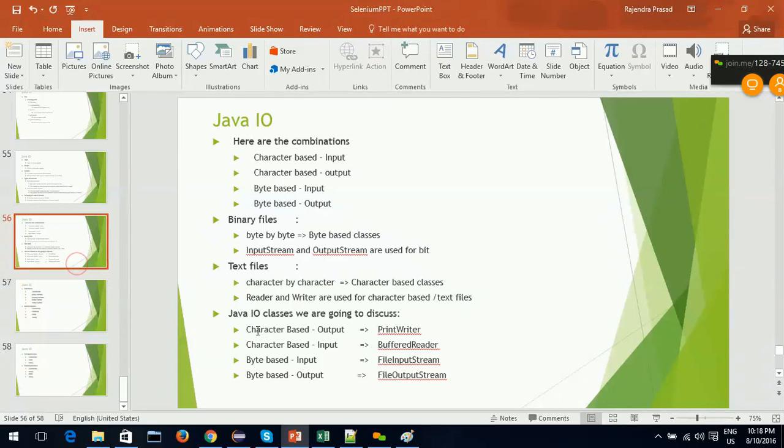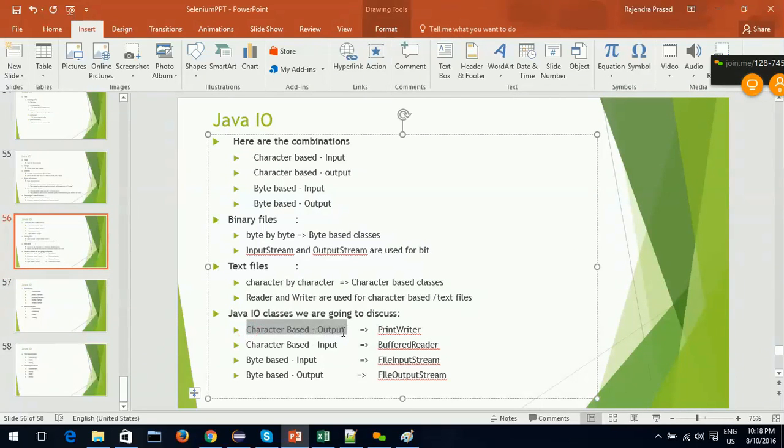If it is a character based output program, go for the PrintWriter class. If it is a character based input program, go for the BufferedReader class. If it is a byte based input class, go for FileInputStream. If it is a byte based output, go for FileOutputStream. If you understand this, you know half of the Java IO. Half of it.